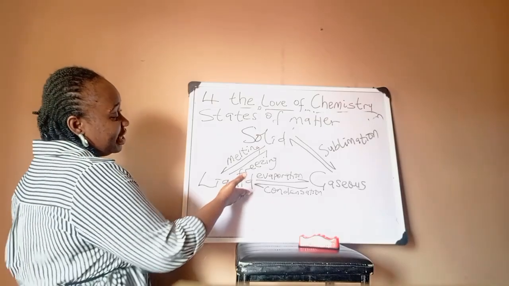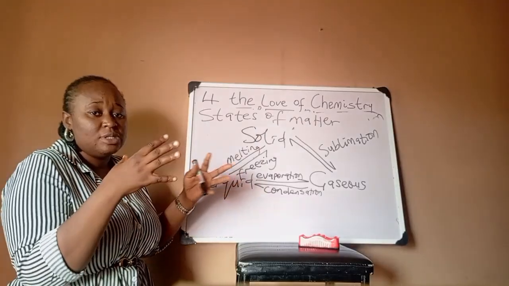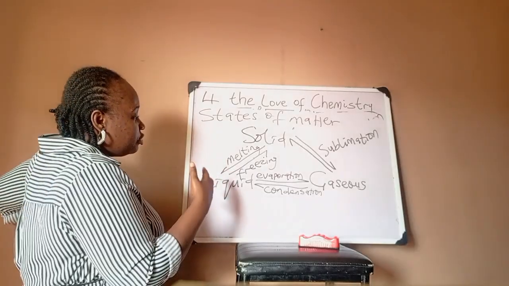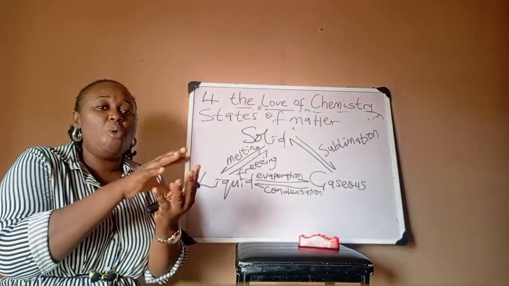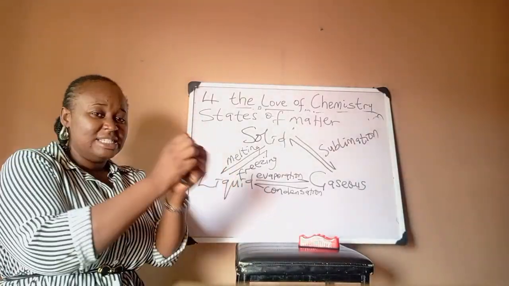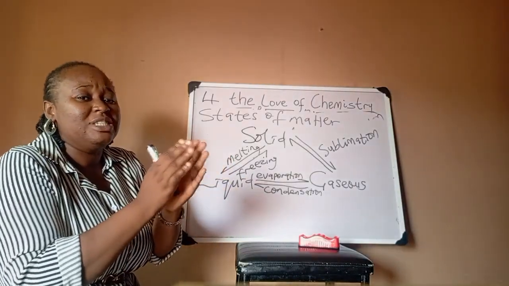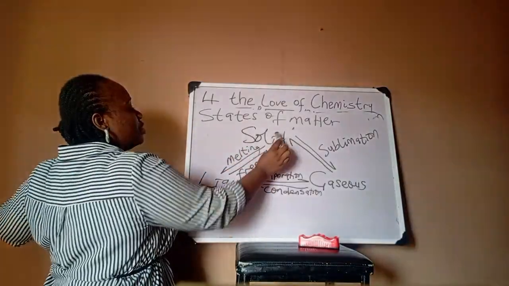And when the kinetic energy decreases, the movement of the particles is reduced, and the force of attraction is stronger, such that it holds them together in a closely packed crystalline structure, thereby changing it from a liquid to a solid.